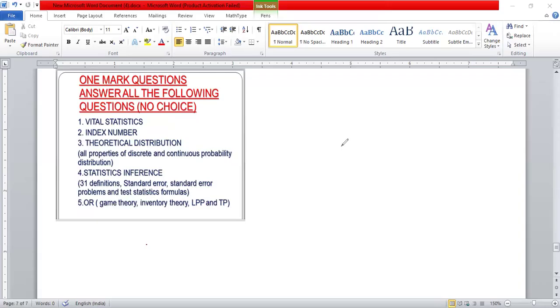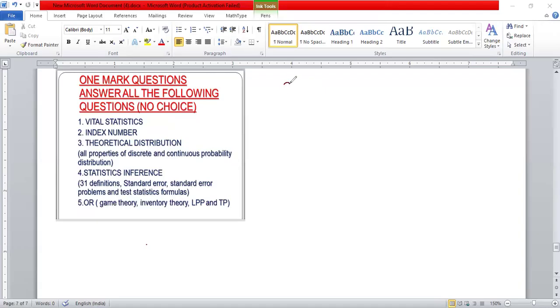Coming to theory of hypothesis: null hypothesis, alternative hypothesis, type 1 error, type 2 error, size of the test, level of significance, power of the test, and after that critical region, acceptance region, critical value, then one tail test, two tail test. These definitions you should compulsorily remember, otherwise you can't get 80 out of 80. You need to study statistical inference definitions, standard error, and test statistics.